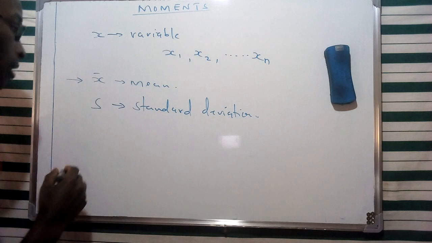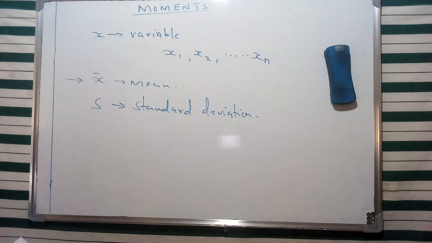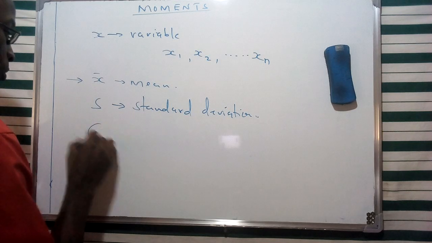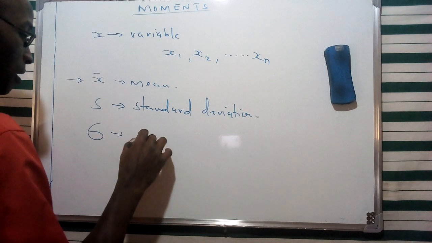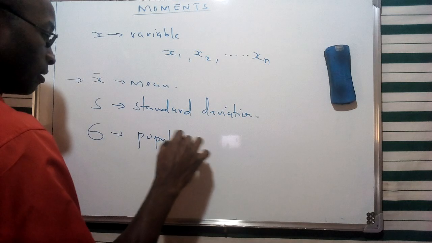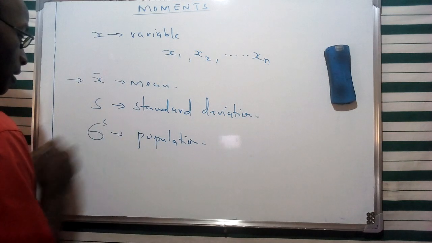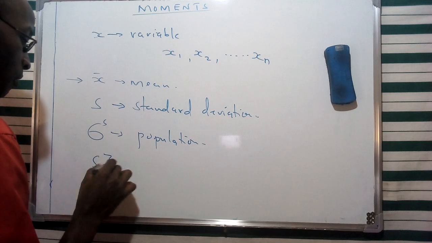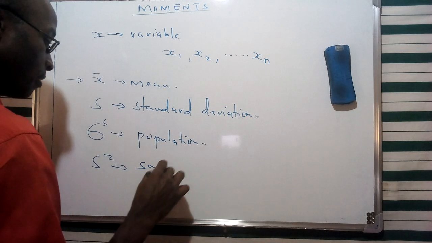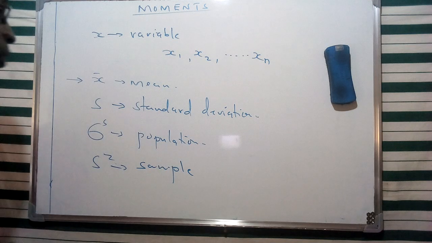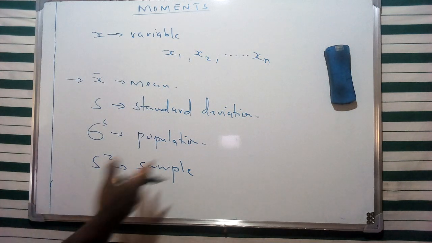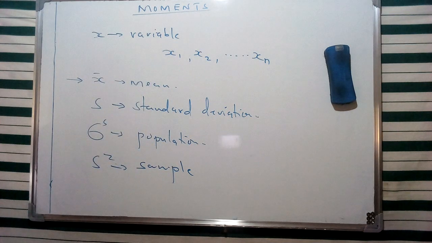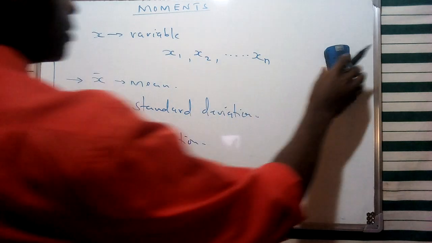And as well, I can give the particular value of what we refer to as the variance, which of course we had said is going to represent the population variance given as such, and what we refer to as the sample variance given as such. So in this case, we're going to monitor the relationship that is going to come up from this concept of the moments from its particular definition.